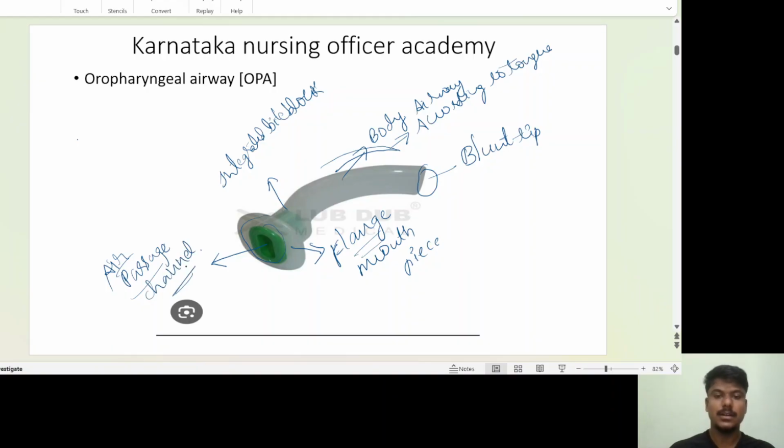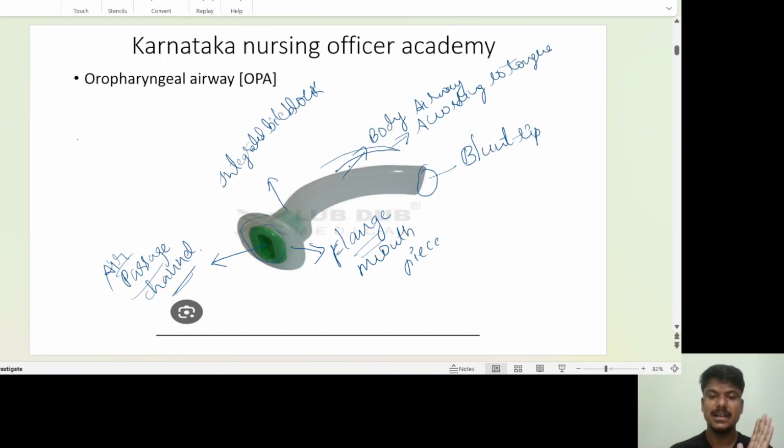So are all of you clear about the different parts of the oral airway? The adult airway mainly has a blunt tip to prevent trauma. If you insert it inside the mouth and there is a sharp edge, it is going to cause trauma to the pharynx and soft palate, because your internal oral cavity is very delicate. If you cause any trauma, it starts to bleed. So to prevent that trauma and bleeding, there is a blunt tip that will be soft, not that sharp. So if you insert it, it will not cause any trauma to your oral cavity.